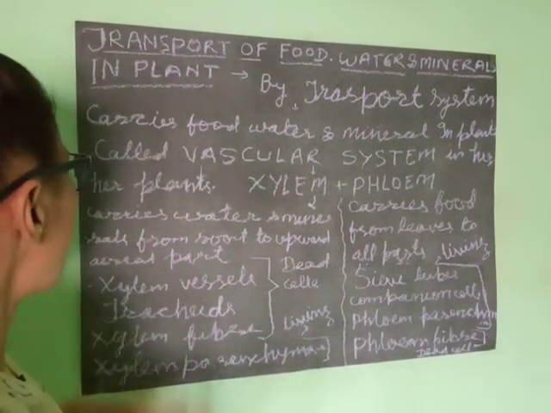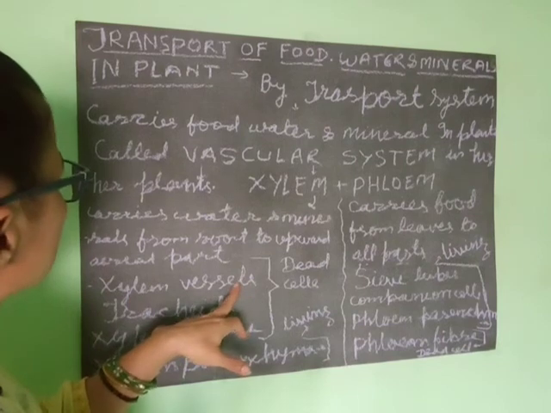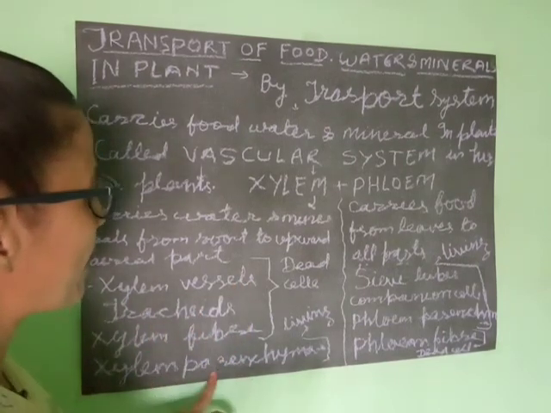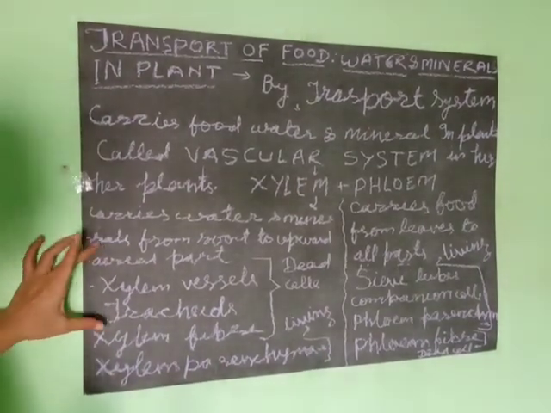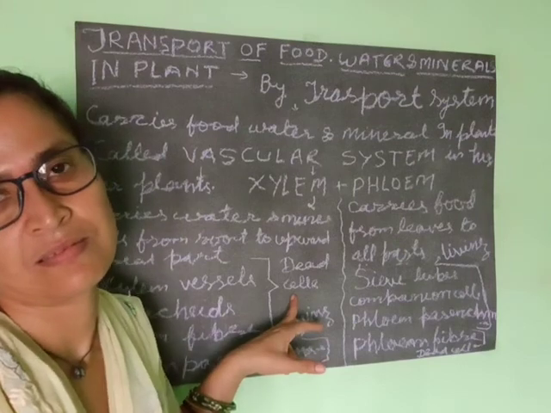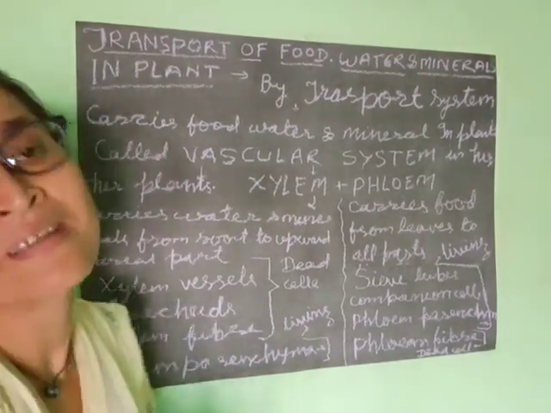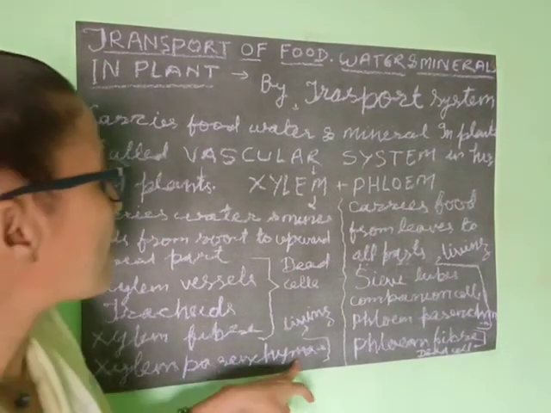It is carried by 4 cells of xylem: xylem vessels, tracheids, xylem fiber, and xylem parenchyma. Of these, 3 cells are dead cells. Xylem vessels, tracheids and xylem fiber are dead cells. Only one cell, xylem parenchyma, is living.